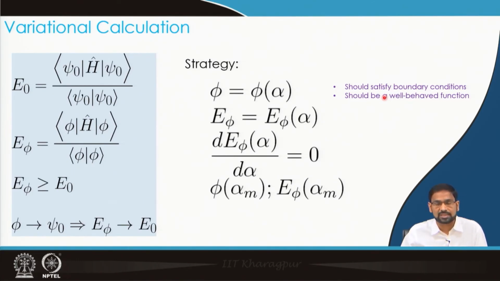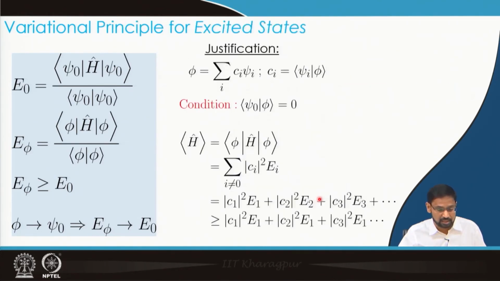Now, so far what we have discussed is that the variational principle talks about the ground state energy, E0. It says that the variational energy E phi at alpha m, the best value of E phi, is always going to be greater than E0. But what if I want to get the first excited state? What if I want to get the second excited state? Can I use the variational principle? The answer is yes, but with some caveats. This is what we are going to discuss next, the variational principle for excited states.